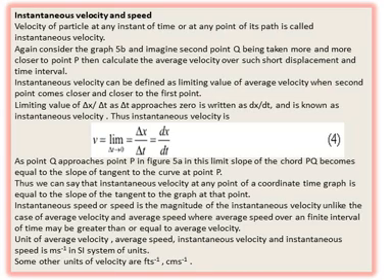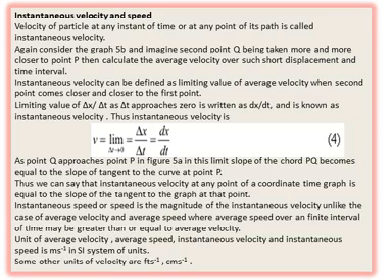Now the next type of speed and velocity is the instantaneous velocity and speed. Instantaneous means at a particular instant. Velocity of the particle at any instant of time or at any particular point of its path is called instantaneous velocity. I'm sure that you are making notes from the slides.